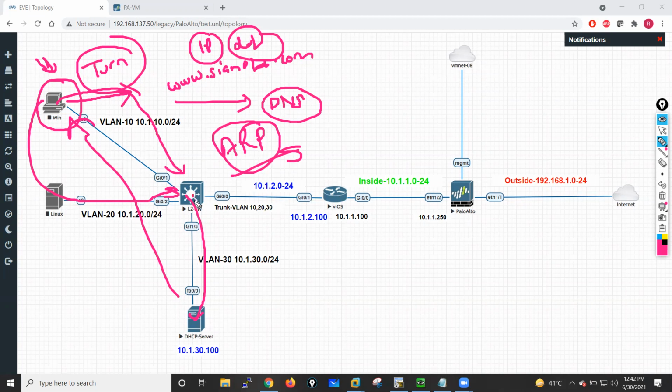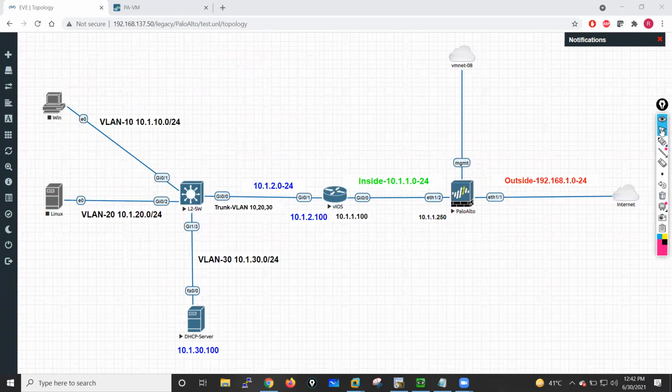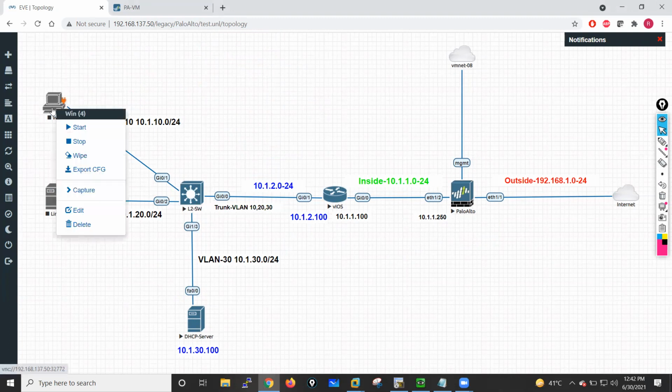Now when that packet goes to your router, the router forwards it to the firewall. We will see how the firewall handles this particular packet, and we will go into detail when that packet reaches your firewall. So these are the things which I am going to discuss today. Let me start this PC, and before starting it, I just want to run the capture.